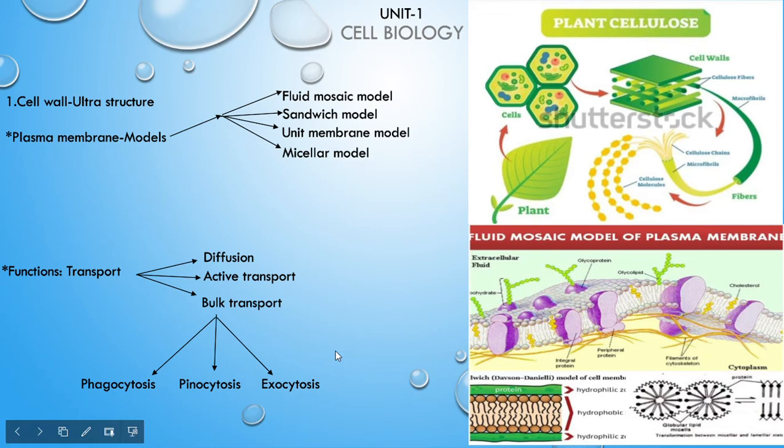Other than that, see here, diffusion. What is diffusion? We know it is when water or any gases move through the cell membrane from a region of high concentration to a region of low concentration, right? This is a spontaneous process, so it is also called passive diffusion, because there is no use of energy here. It is a random movement of substances like water.